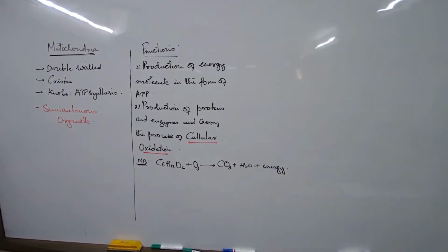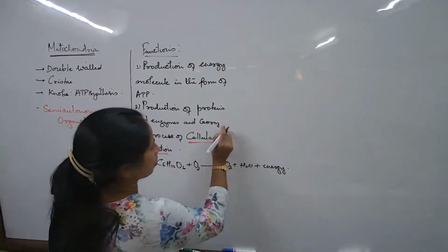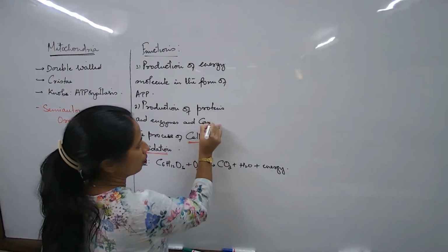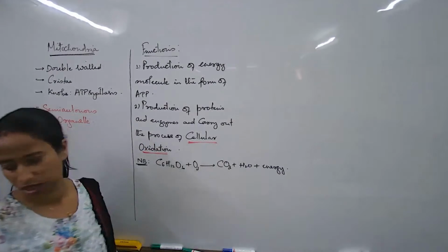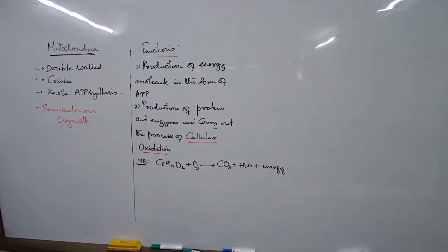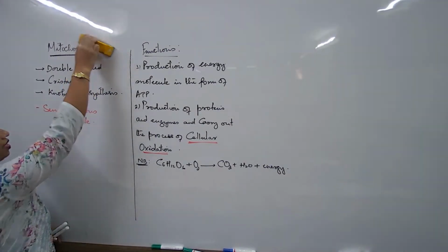Now we talk about the next organelle. The next organelle is the endoplasmic reticulum. Let us study it. Three organelles, one after the other, we will check.